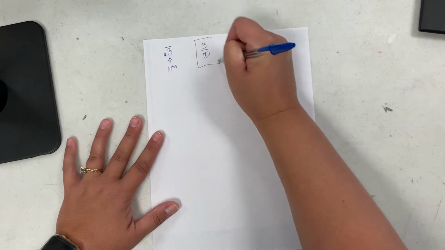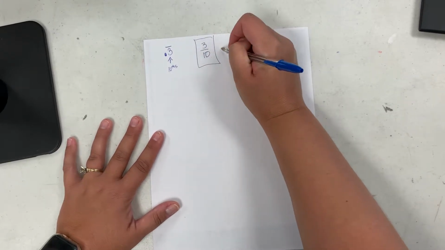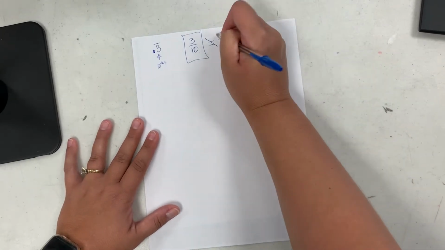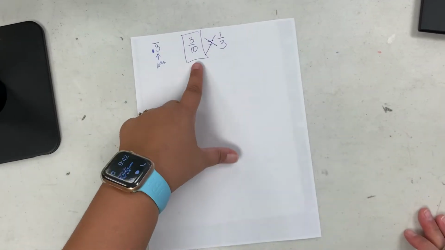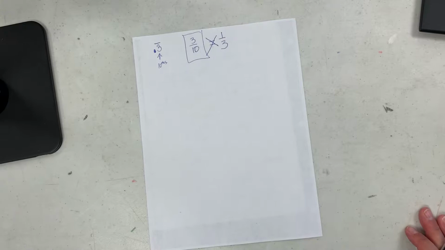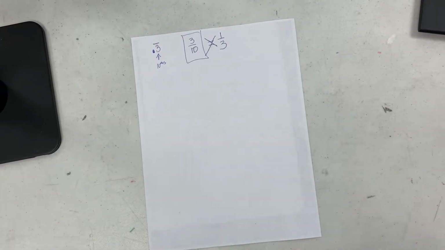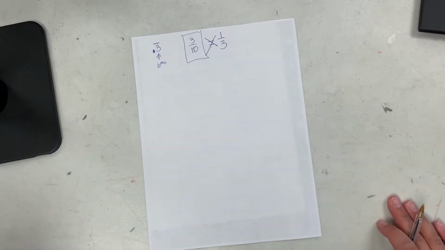This is simplified. Is this the same thing as 1/3? No, it's not. So our traditional way to get a decimal to a fraction does not work with repeating decimals. So we have to have a clear-cut method, and the only way that we can do it is through algebra.